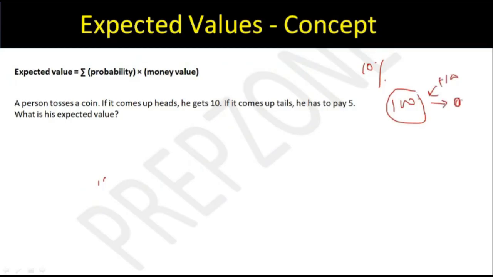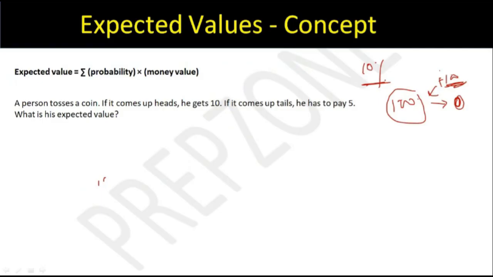So what is going to be the expected value that Sai is going to get out of the game? She has already given 100 rupees. What is the expected income that she can expect here? If her chance is 10% for her bet to come true, if she wins, she gets 100. If she loses, she does not get anything. What is the expected outcome out of this game? These are the kind of questions that we'll see now. The expected outcome is nothing but the probability of her winning times the amount she gets if she wins. Right?